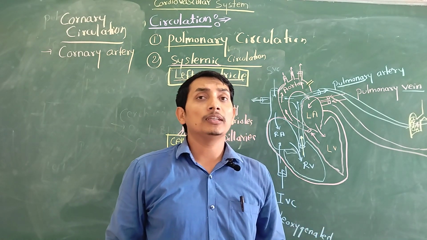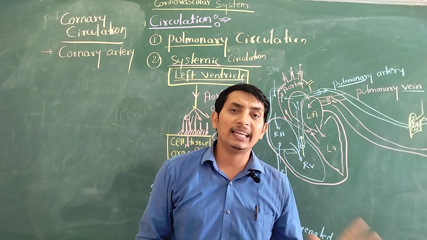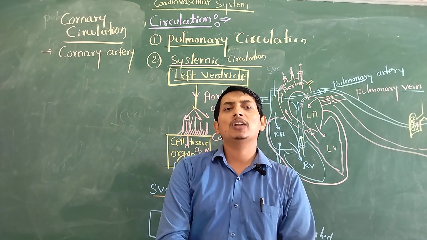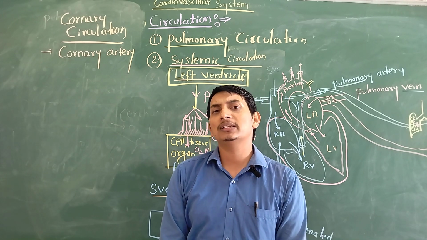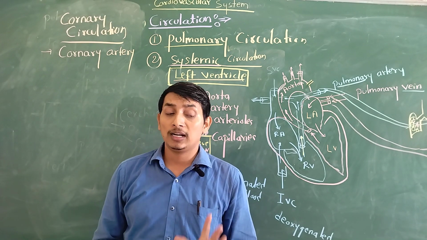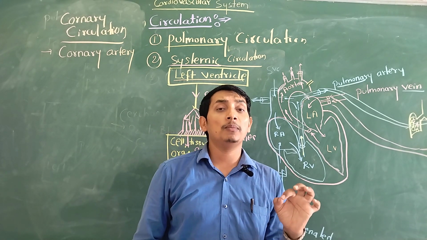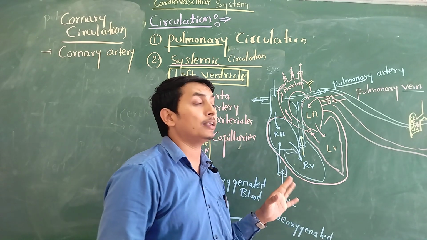So what does coronary circulation mean? Our heart is working continuously throughout our life without taking rest. So as it requires a huge amount of oxygen and nutrients, who is supplying oxygen and nutrients to our heart muscle? Mainly the coronary artery is supplying the heart muscle. So the coronary artery is a narrow artery which supplies blood to the heart muscle. This is called coronary circulation.